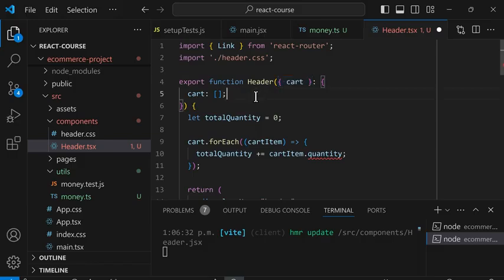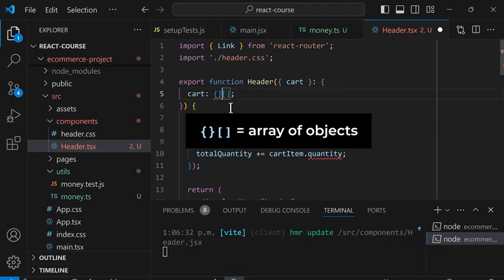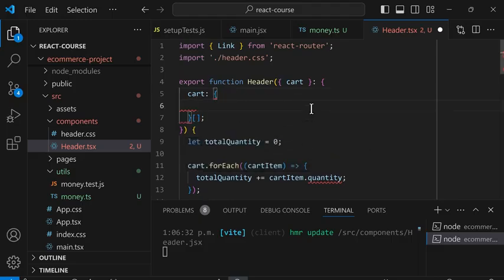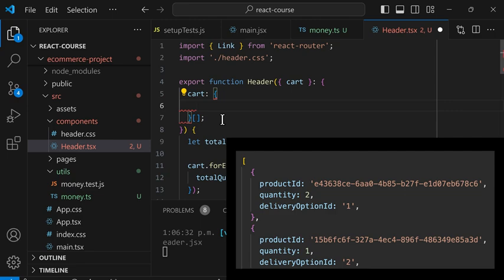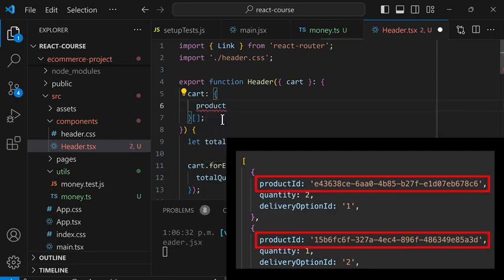Next, we can also tell TypeScript what is inside this array. In front of the array, we can type curly brackets to tell TypeScript that this is an array of objects. And inside this object, we can also tell TypeScript what properties each object has. So inside our cart array, each object has a product ID. And this product ID is a string. So we can tell that to TypeScript using colon string semicolon.